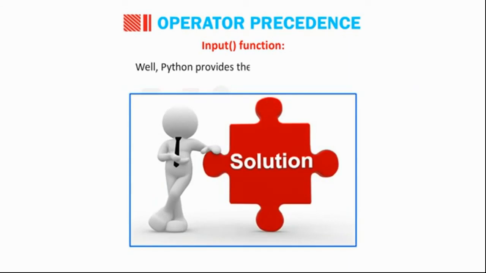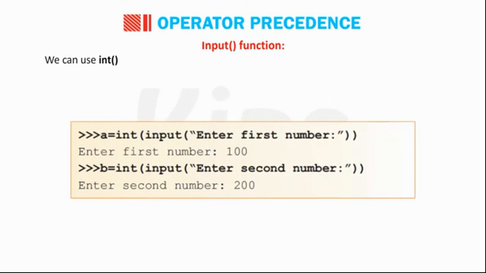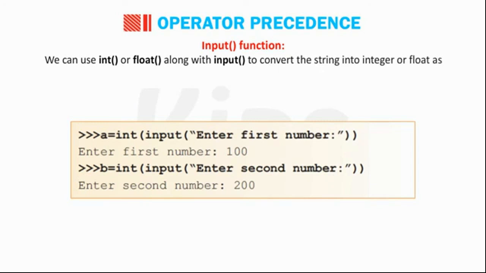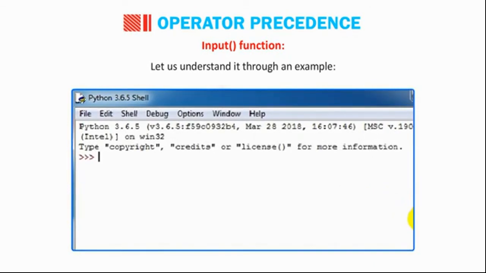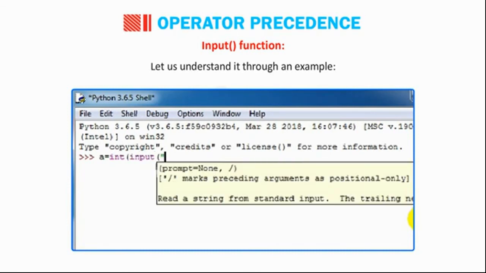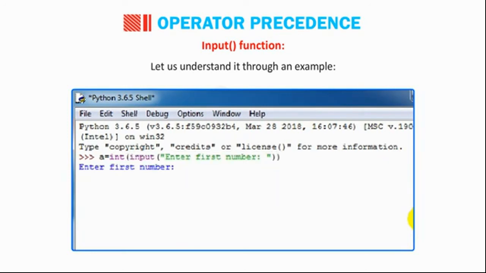Well, Python provides a solution for it as well. We can use int() or float() along with input() to convert the string into integer or float as required by the program. Okay, students, let us understand it through an example. A = int(input("Enter first number: ")). Enter first number: 100.